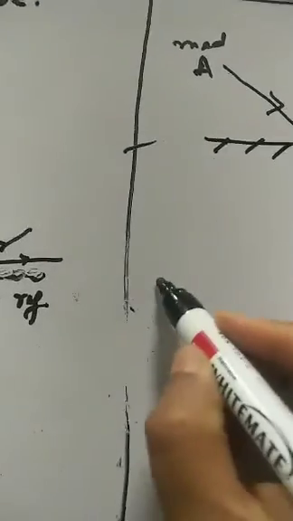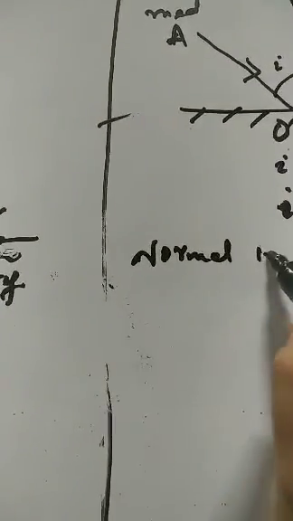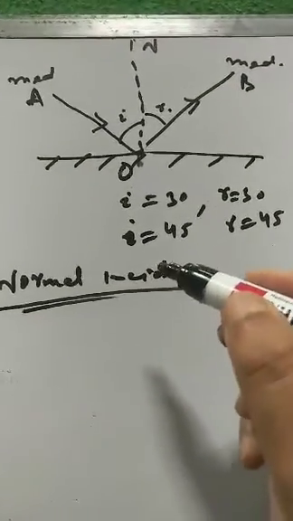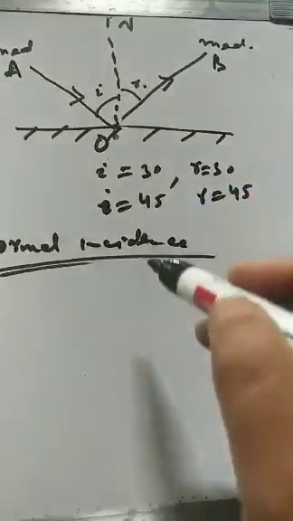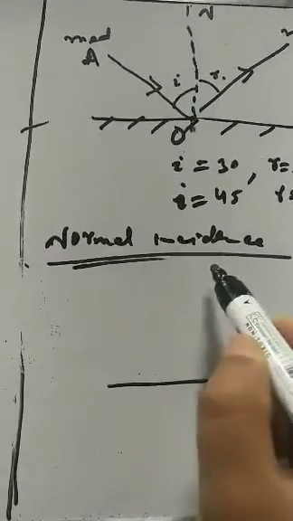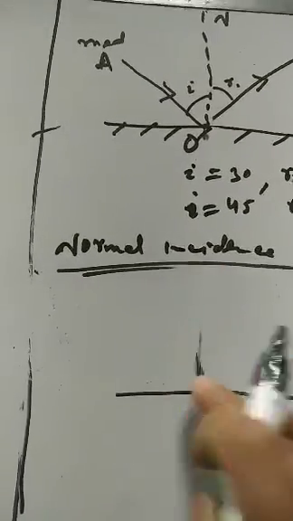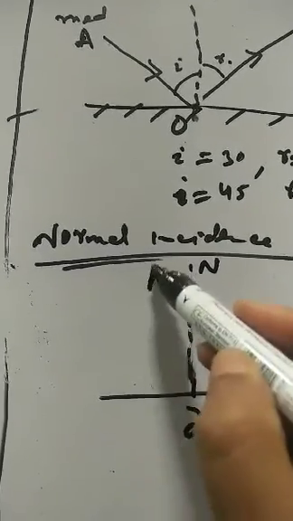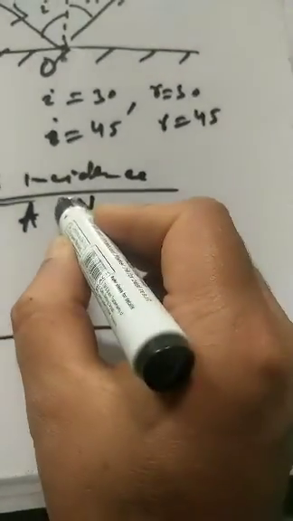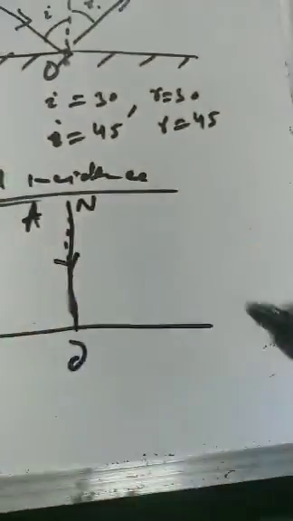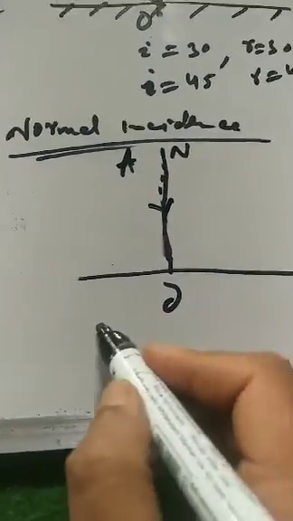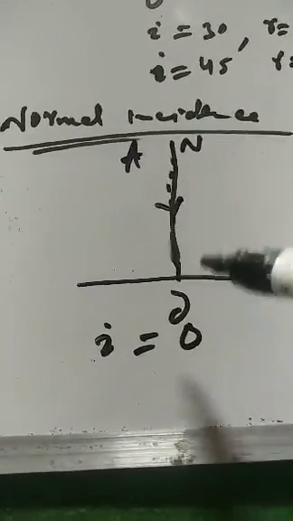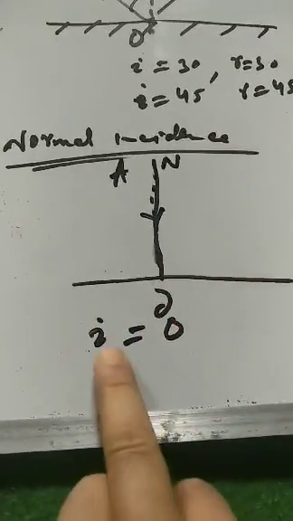The second thing in this is that we have to study normal incidence. What is normal incidence? Normal incidence means that when the ray is incident on the mirror normally, meaning perpendicular. This is the normal, NO. Along this direction, a normal incident ray is made to fall on this mirror. This is also the incident ray OA. So what is the angle I? This is 0, because OA, the incident ray, and NO, the normal, are parallel to each other, so no angle is formed there.